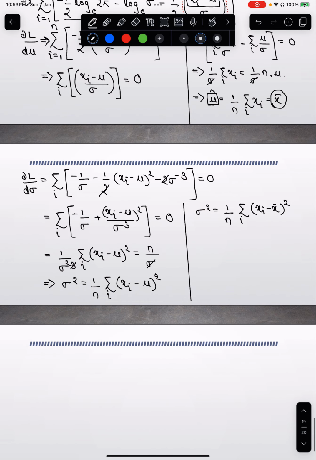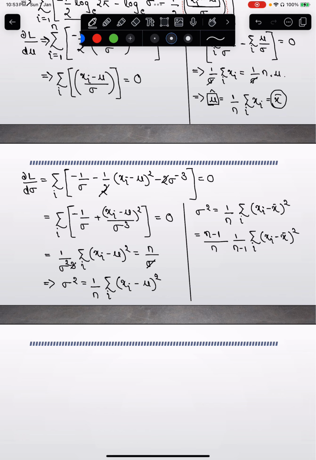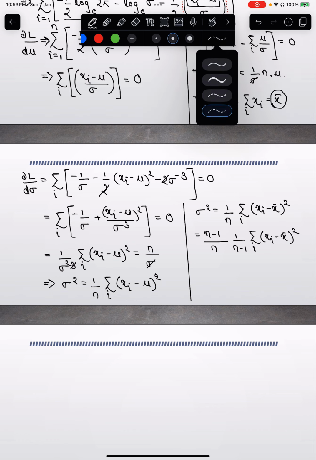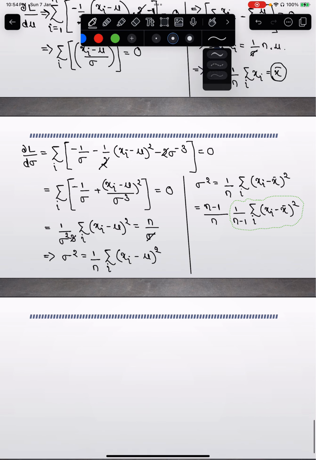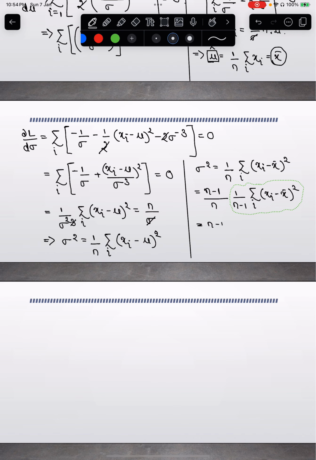So if I multiply this equation on the top and bottom by n minus 1, this is 1 by n minus 1 of the summation of i, xi minus x bar the whole square. And what is this term here? If you know by now, very good. This term is my sample variance, s squared. So this is nothing but n minus 1 by n times s squared.